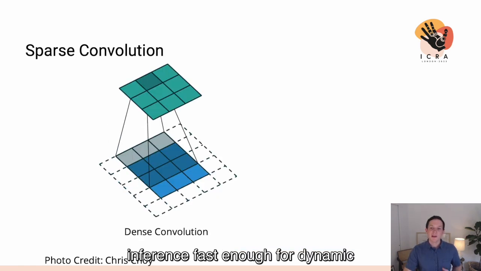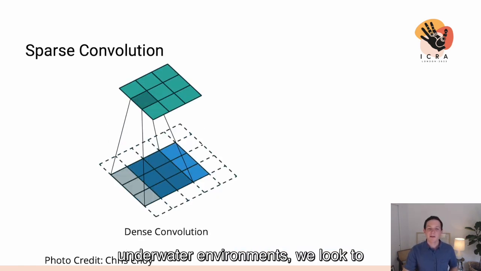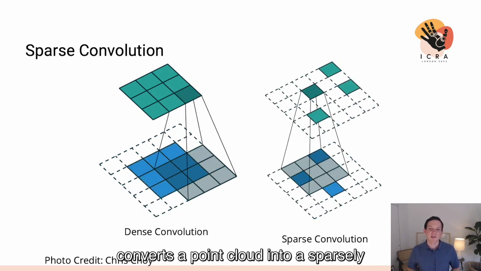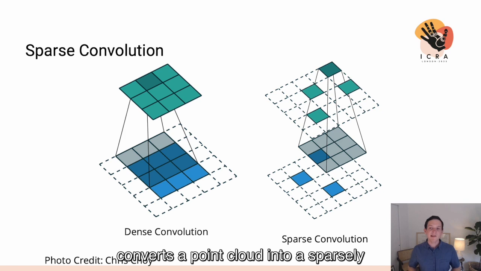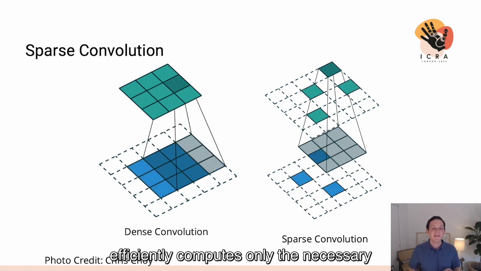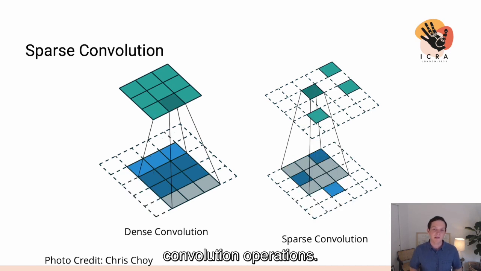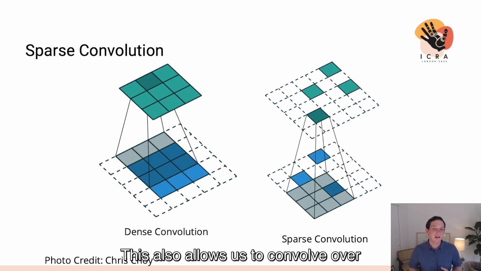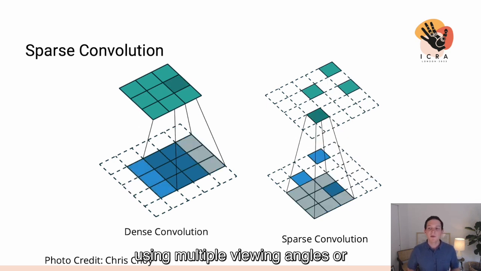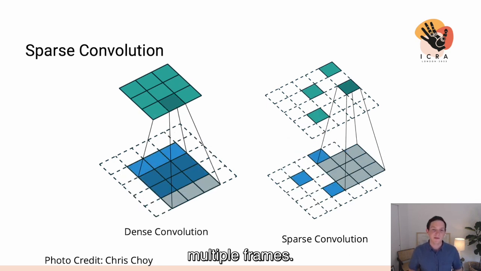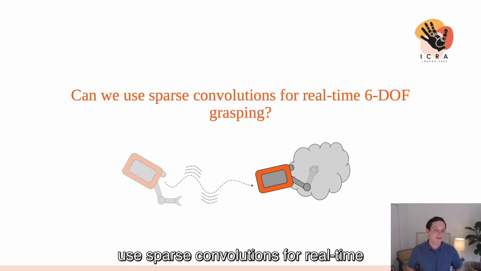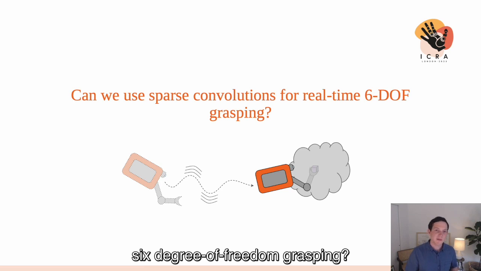In order to perform inference fast enough for dynamic underwater environments, we look to sparse convolution. Sparse convolution converts a point cloud into a sparsely occupied volumetric grid, and then efficiently computes only the necessary convolution operations. This also allows us to convolve over time, potentially improving inference by using multiple viewing angles or multiple frames. In short, we were investigating, can we use sparse convolutions for real-time 6 degree of freedom grasping?